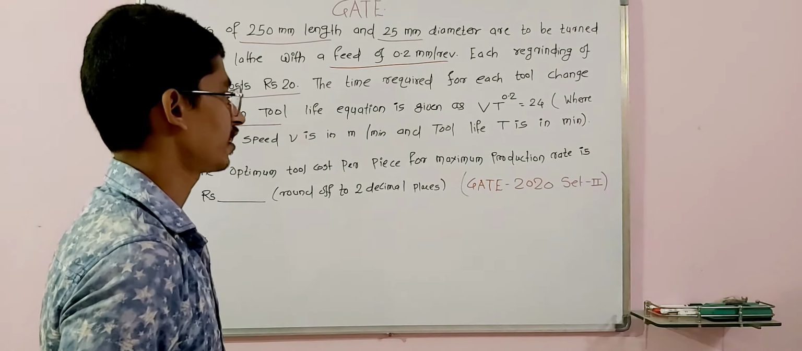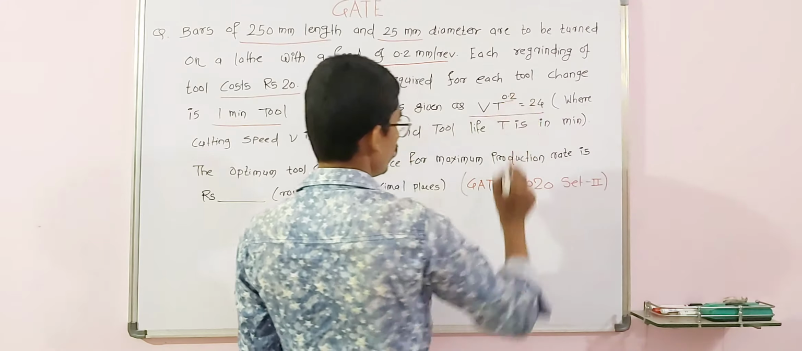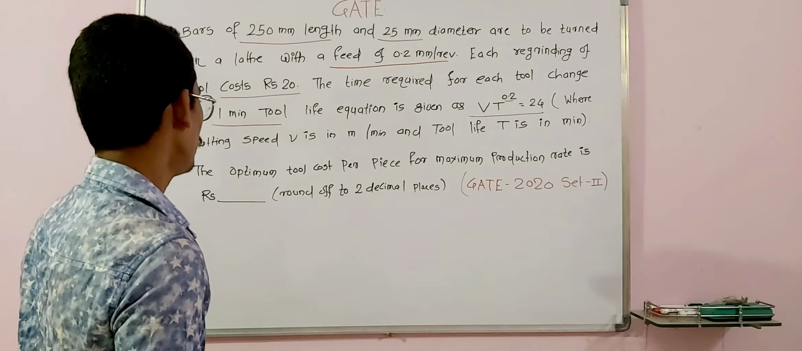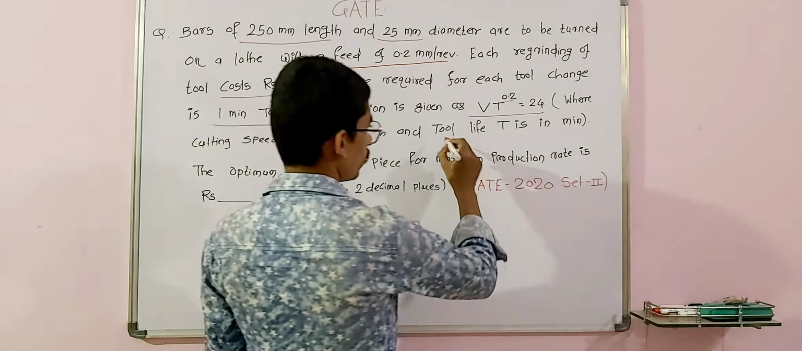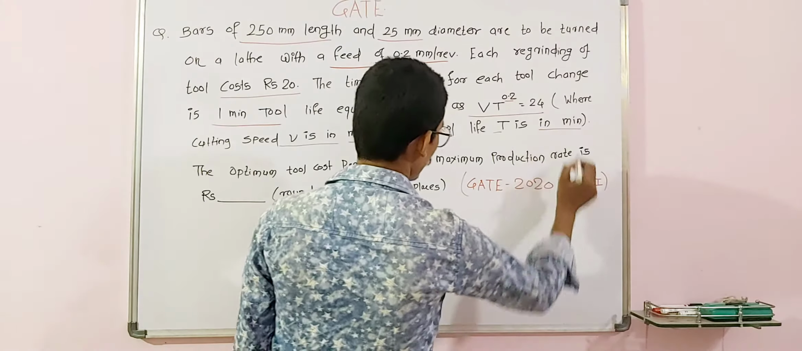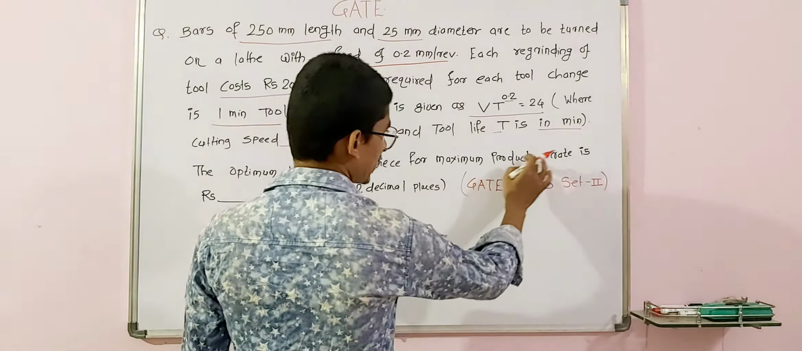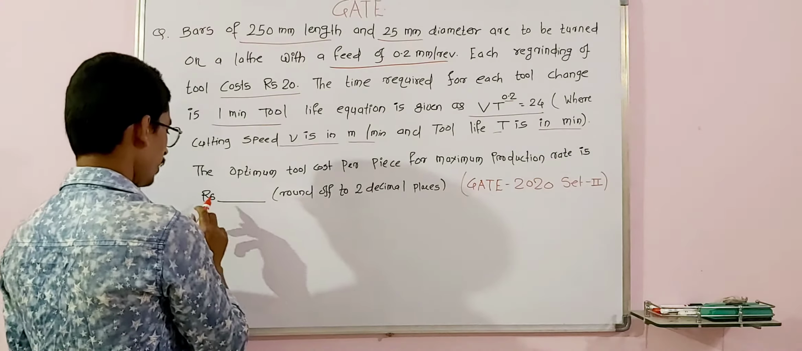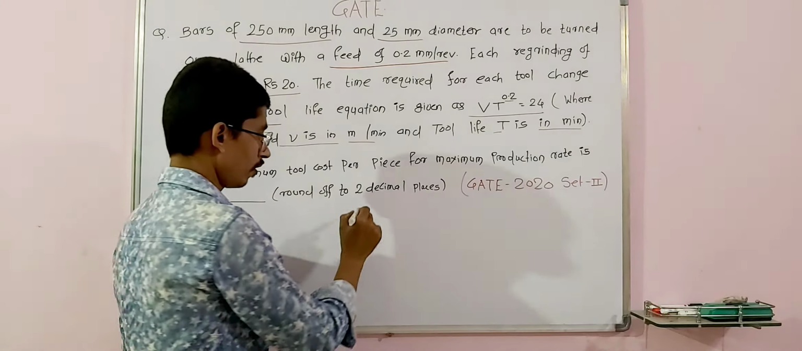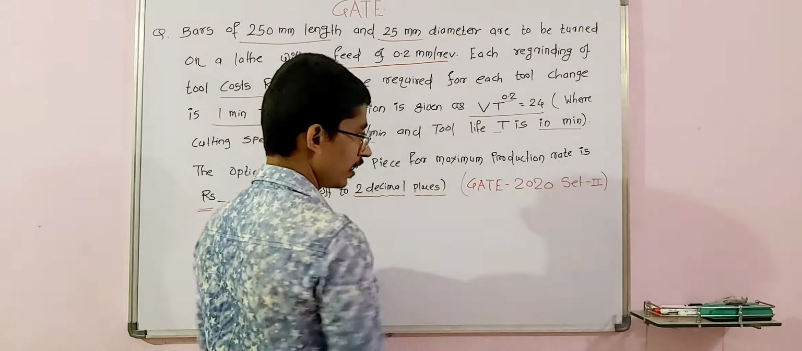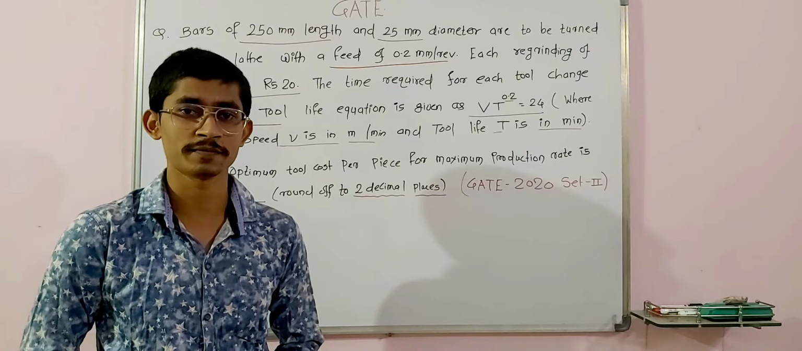The tool life equation is given as V t raised to n is equal to constant, with n equal to 0.2, where cutting speed V is in meter per minute and tool life t is in minute. The optimum tool cost per piece for maximum production rate is in rupees. Round off your answer up to 2 decimal places. GATE 2020 set 2. So let's see what the solution is.